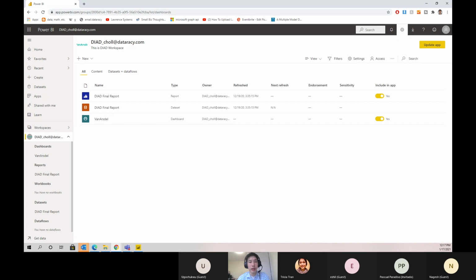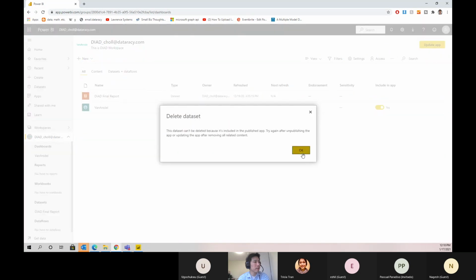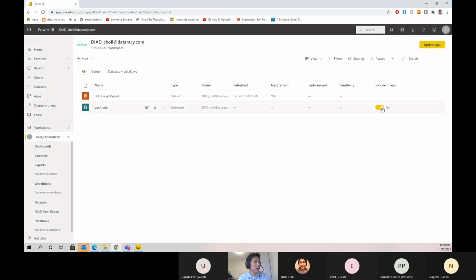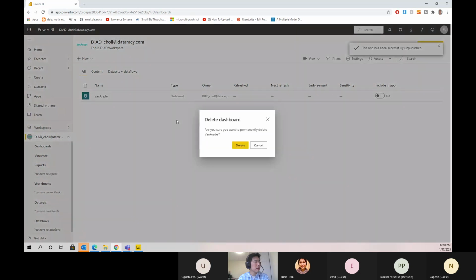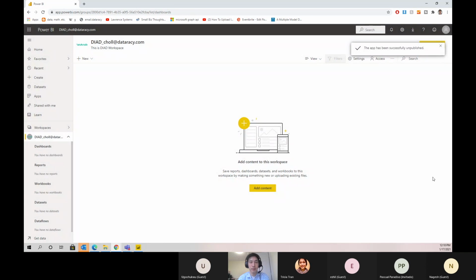Notice that you have navigated from My Workspace to the workspace that you just created. You're in the welcome screen with options to discover or create content. I'm going to go ahead and just remove these so we can go through it together. We've published in the app. Then onto here, let's unpublish app. All right, so let's go through it together.